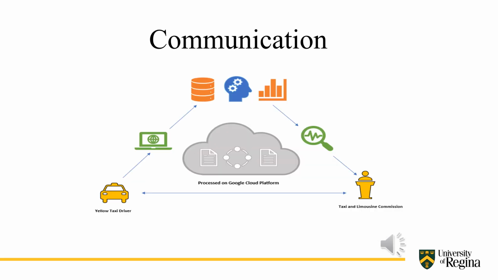So in my project, the yellow taxi driver can use my website in order to know the pickups, and the Taxi and Limousine Commission can take the help of the dashboards in order to visualize and forecast which areas require high taxi demand, and they can send that number of taxis to that location.